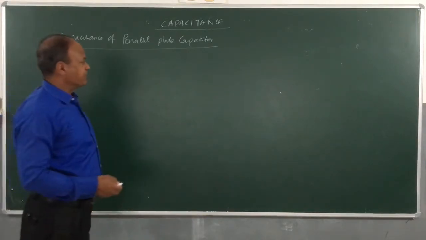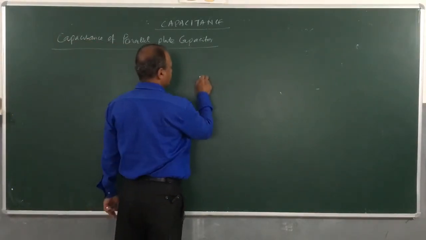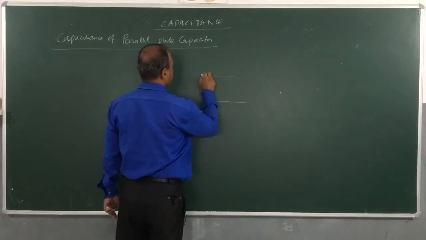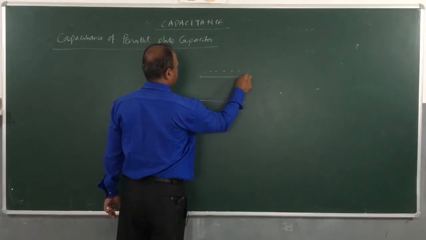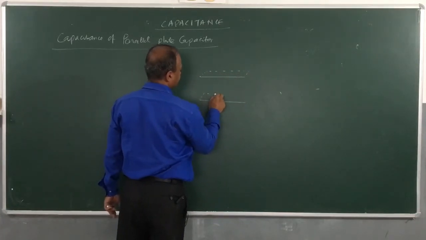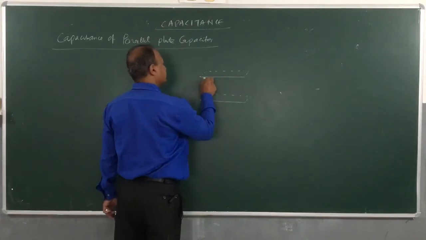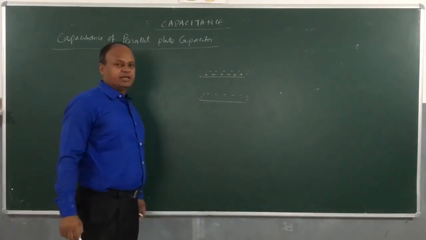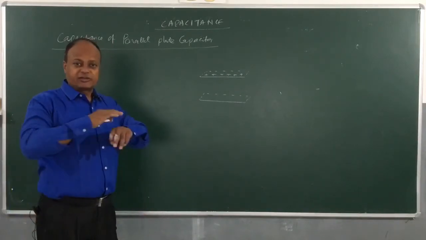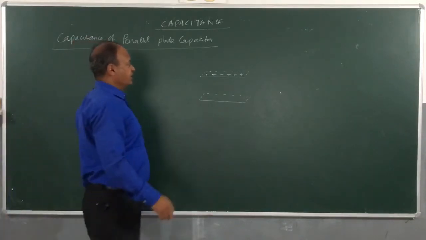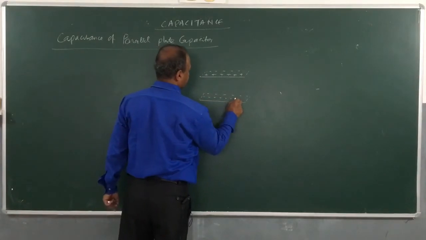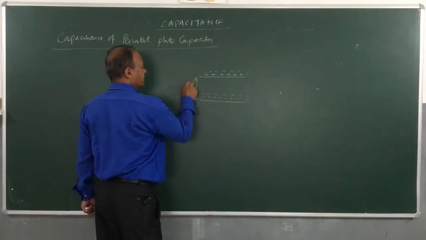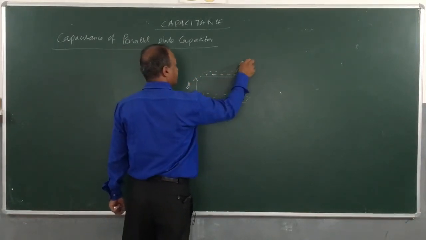A parallel plate capacitor is an arrangement consisting of two parallel plates. One plate is here and the other plate is here. This is one plate and this is another plate. Charges are distributed here. You know, in case of a plate, charge will be distributed where? On the surface. It will have a surface density of charge, and this one is having negative charge. Separation between the two plates is d, and surface area of each plate is how much?